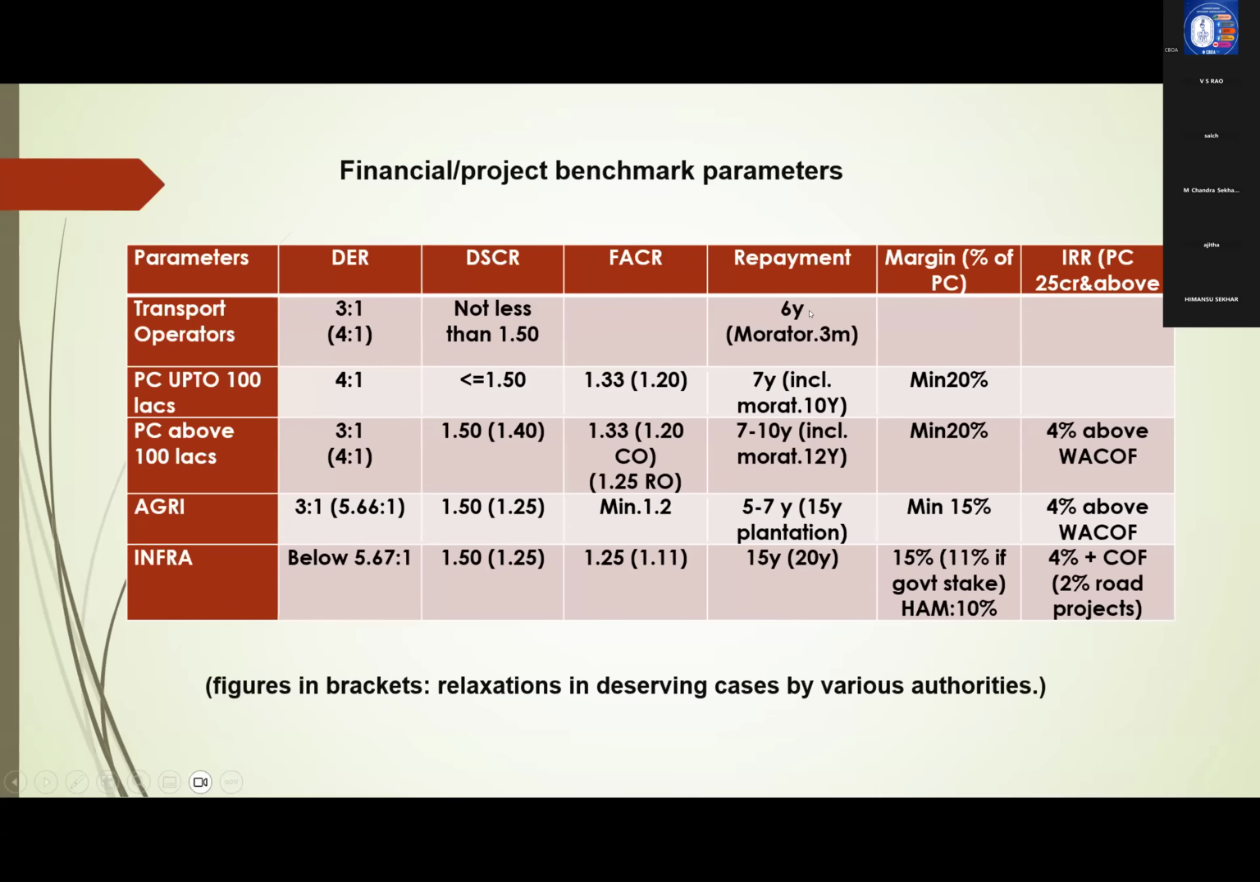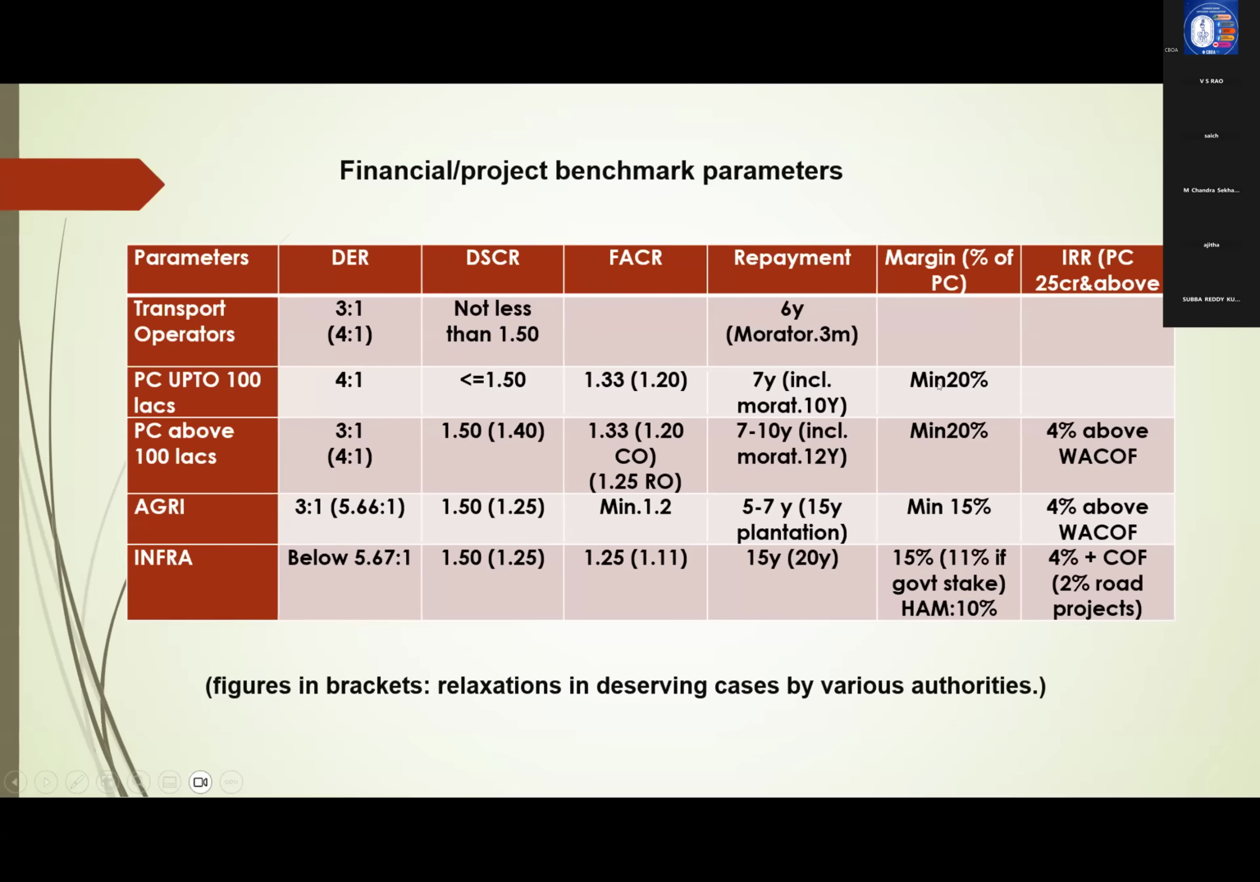Next, repayment. Of course, repayment varies. Transport operators 6 years. Up to 100 lakhs, it is 7 years. Above 100 lakhs, 7 to 10 years. With moratorium, it is 12 years. Agriculture, 5 to 7 years, 12 years, and 15 years in case of plantation. Infra normally 15 years, can be extended to 20 years also. This is repayment.